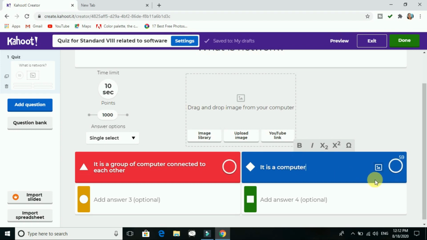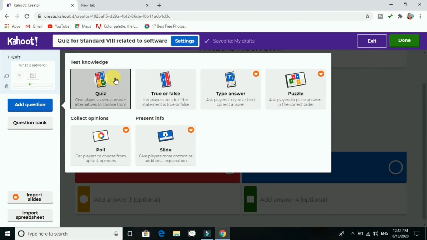Yes, right now I'll just click on the answer. Keep in mind that you have to select the answer. Next, if you want to add a question, you can go for add question. Here there are options, like you can see over here: quiz, true or false, type answer, puzzle, poll and slide. Here you can go for true or false also.